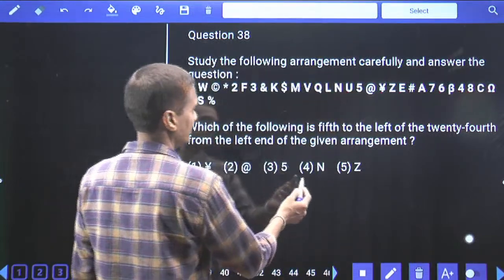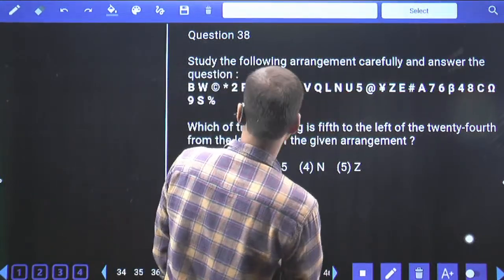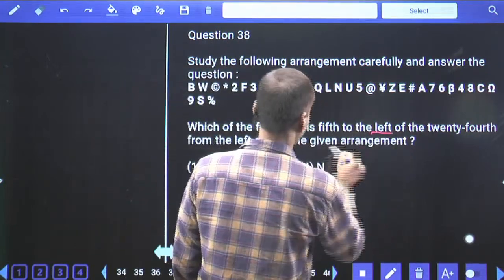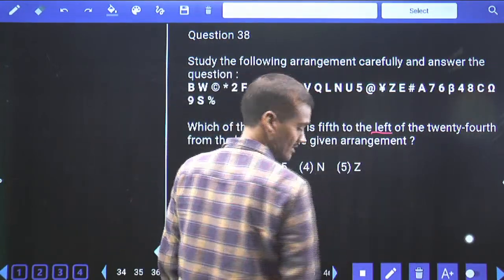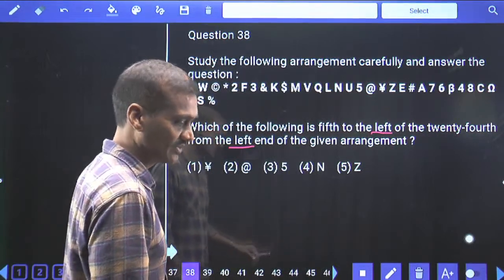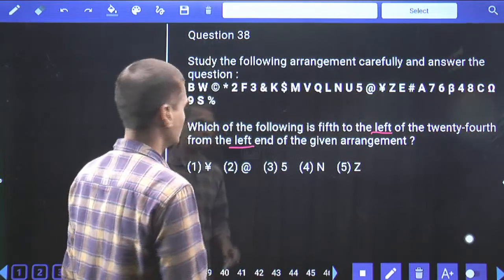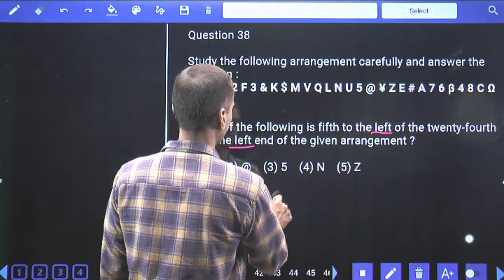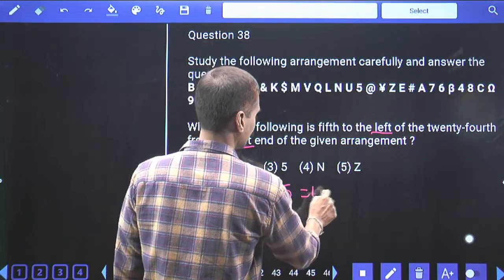Which of the following is 5th to the left of 24th from the left? Now sir, if you observe here, left and left, as we have discussed earlier, means same direction. Whenever the directions are same, then we need to subtract between these two. Now 24 minus 5 is 19.